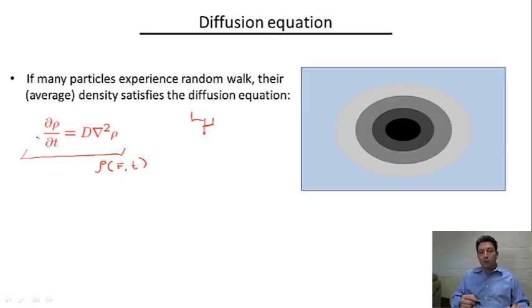Now, another comment I would like to make about this equation is that in some sense it looks similar to the Schrödinger equation in quantum mechanics. If we were to put an imaginary constant i here, which we don't have to put, so imagine some imaginary time, and instead of the coefficient D we had, let's say, minus ħ squared over 2m, then this equation would become the Schrödinger equation of a free particle for the wave function.